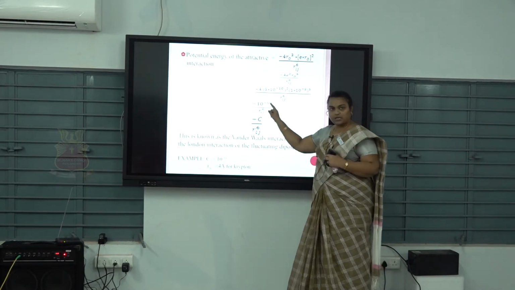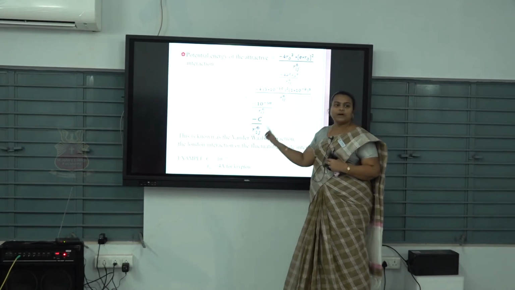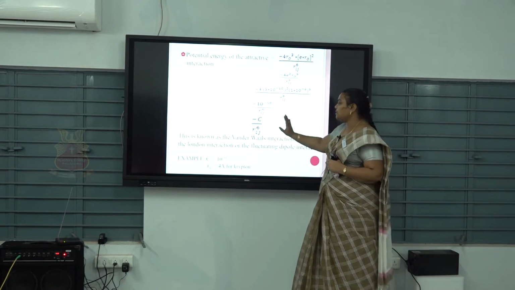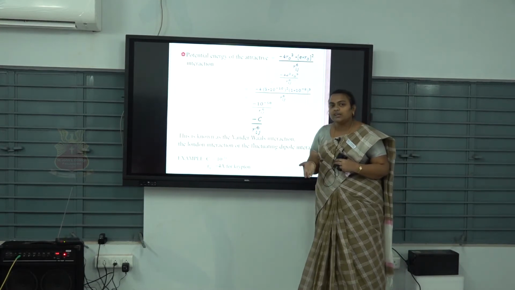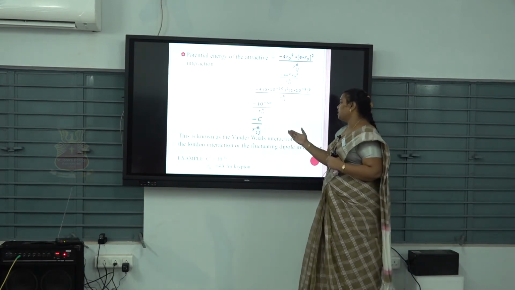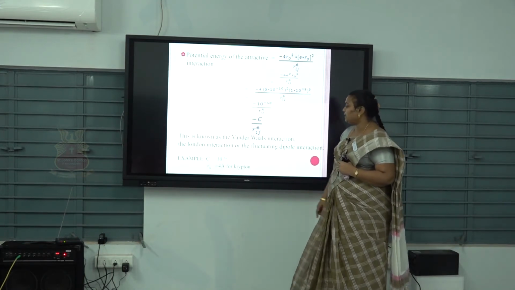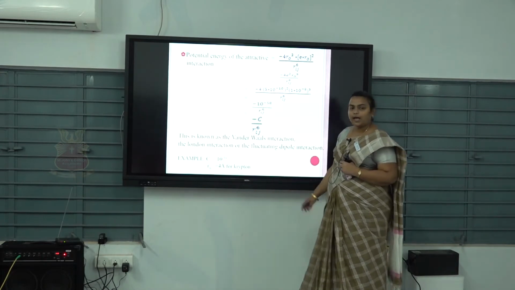This is a constant value, so we put a constant symbol C: minus C by Rij power 6. This is known as the van der Waals interaction, which is our attractive interaction, also called the London interaction or the fluctuating dipole interaction. One example is krypton, where the Rij value is 4 Angstrom.